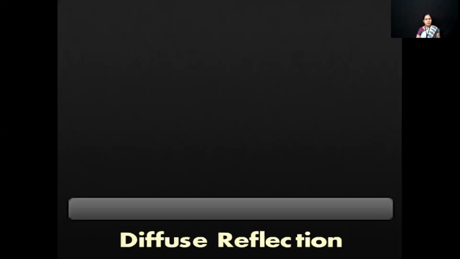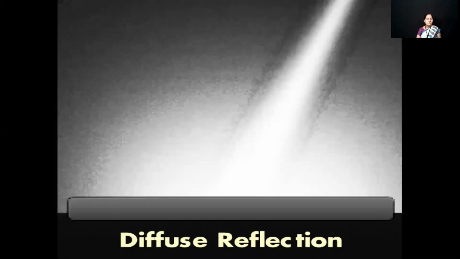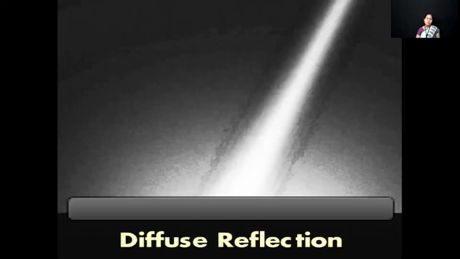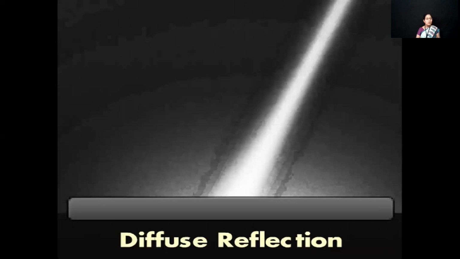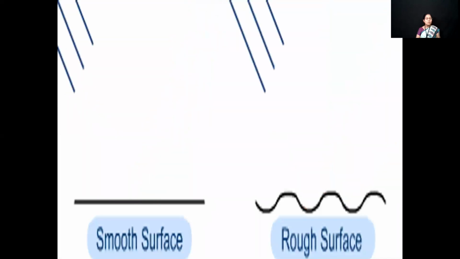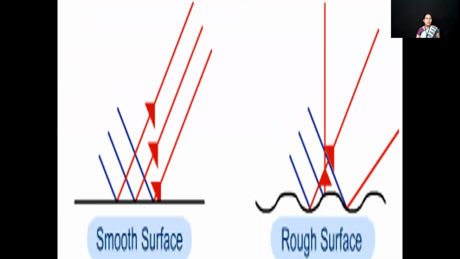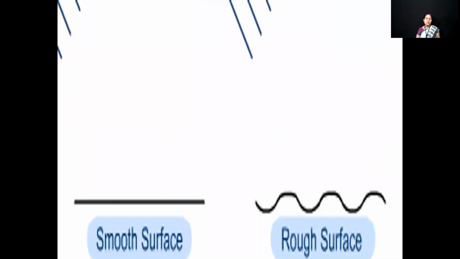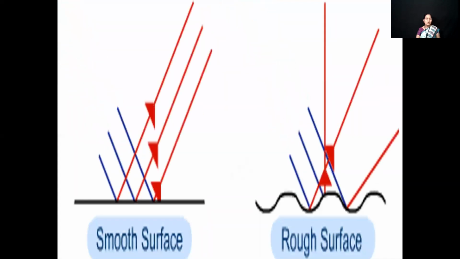Another type of reflection is diffuse reflection or irregular reflection. When a beam of parallel rays of light falls on a rough or dull surface, it gets reflected, but the reflected rays spread in all directions. Regular reflection occurs on a smooth and shiny surface, whereas irregular reflection occurs on a rough or dull surface.